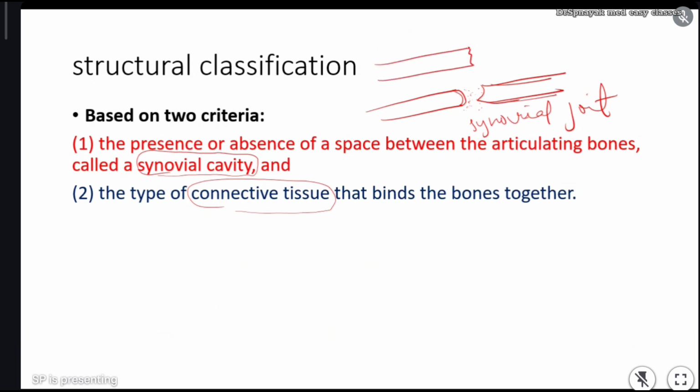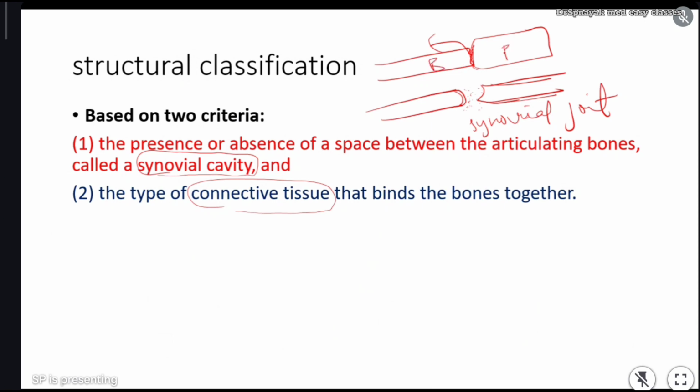and few bones are attached without the presence of synovial fluid. Here you see there is no attachment, or there is no presence of synovial cavity and synovial fluid. There is no gap at all. So this type of joints are having a very very small connective tissue in between the two bones.